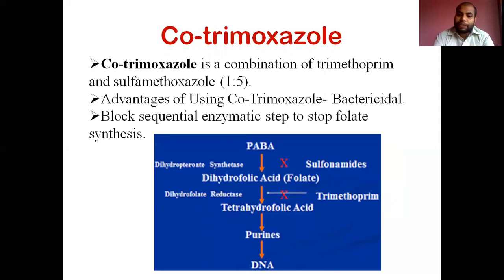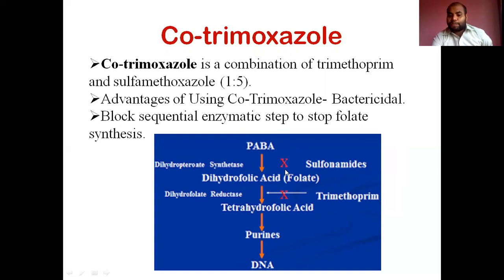Okay. So what are the advantages of using cotrimoxazole among the other sulfonamides? Because cotrimoxazole contains trimethoprim, which inhibits the next step of the biosynthesis process, in which folic acid synthesis stops. So here is the mechanism: PABA, that is para-aminobenzoic acid, along with the pteridine, with the help of dihydropteroate synthase, forms dihydrofolic acid or folate.